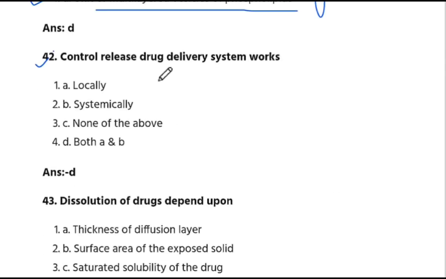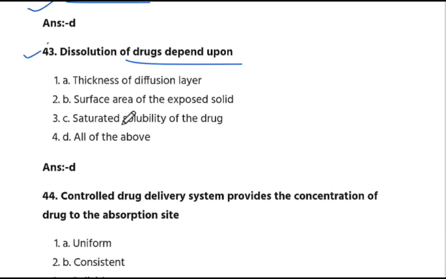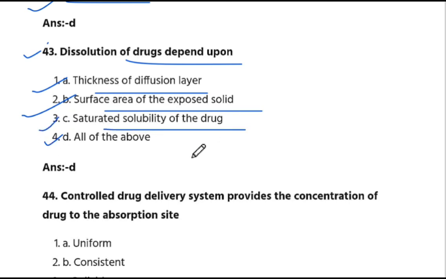Controlled release drug delivery system works. D. Both A and B. A is locally, B is systemically. The answer is D. Next is question number 43. Dissolution of drug depends upon all of the above. A is thickness of diffusion layer, B is surface area of exposed solid, and C is saturated solubility of the drug. The answer is D. Next is question number 44.